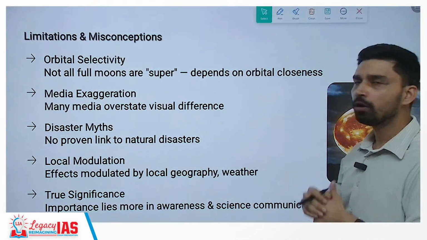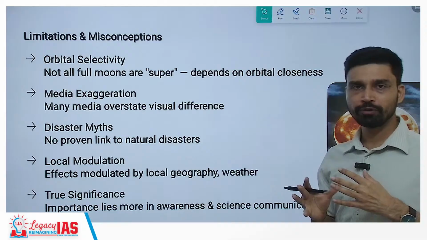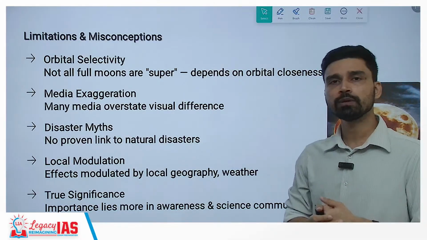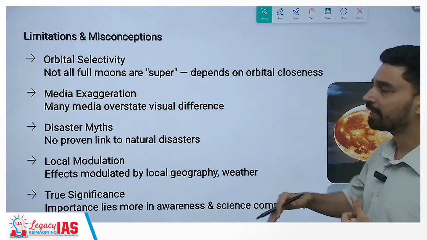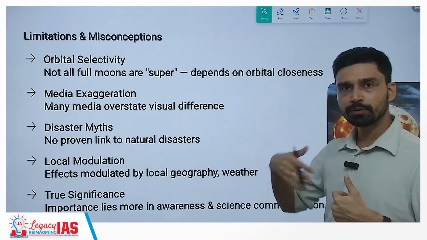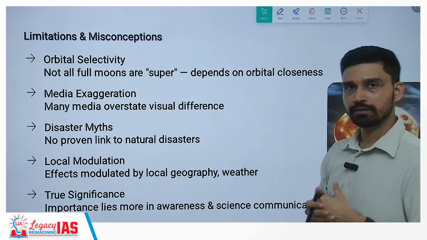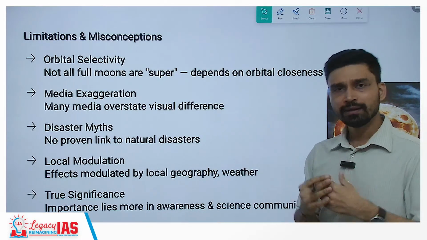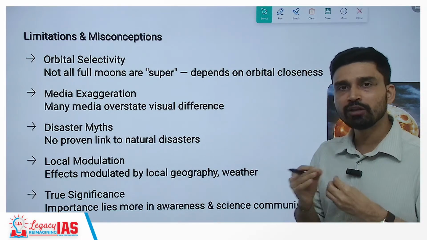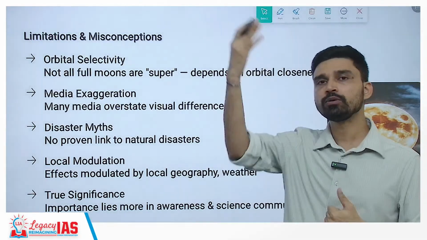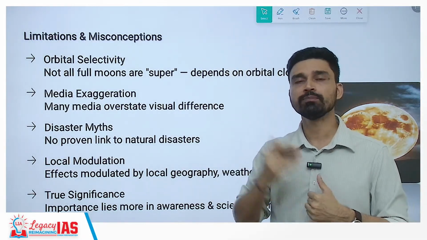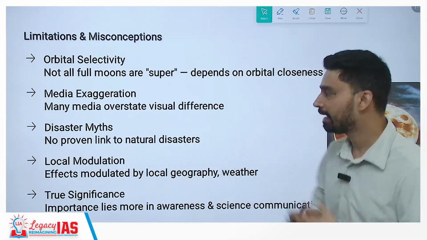Now there are several other misconceptions also that we have to understand. First of all, not all full moons are supermoons. We have discussed that a full moon alone cannot create a supermoon. The full moon has to coincide with the perigee position. Second, many times in media, in newspapers, on TV channels, they exaggerate this, saying there is going to be some unique phenomenon. But again, I told you, a supermoon is something that you cannot differentiate unless you know that there is a supermoon. If someone is asked to look at the moon and say if they see some stark difference, generally the answer would be no.